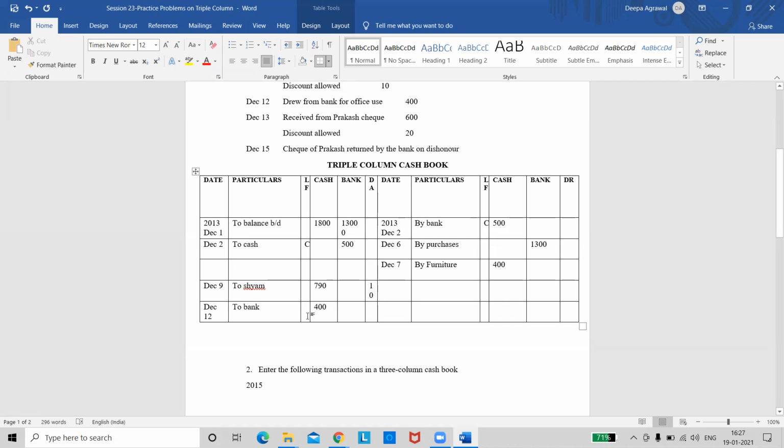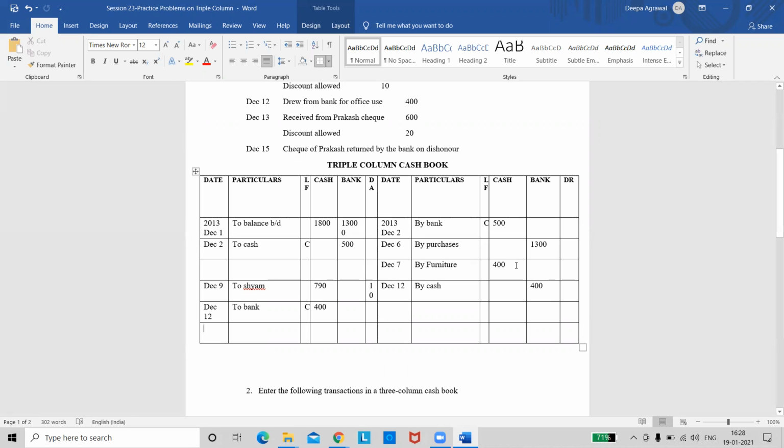In the LF column, I will write capital C. I'll go back to credit side, write the date, and here I'll write the transaction as by cash, and I'll enter the amount in the bank column as 400. Remember, you should see whether it is a receipt or a payment. So right now for cash, it is a receipt, so I'm debiting it. For bank, it is a payment, so I'm crediting it. Right? So we'll move forward to the next transaction.